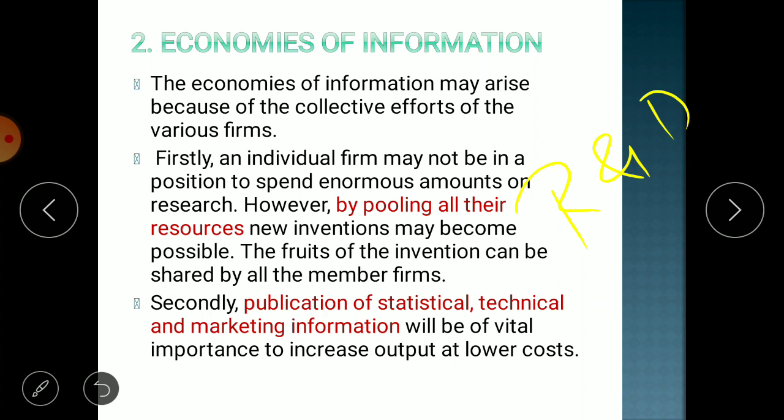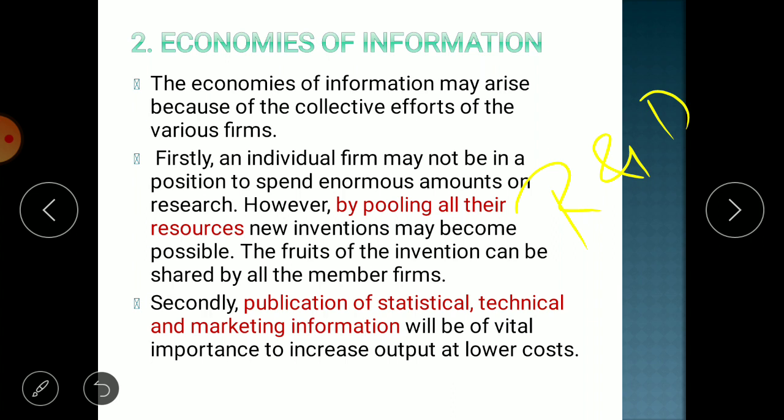Secondly, publication of statistical, technical and marketing information will be of vital importance to increase output at a lower cost. And whatever the research and developmental activities are going on, regarding that, the information will be published in one journal. So there will be a journal for every industry.